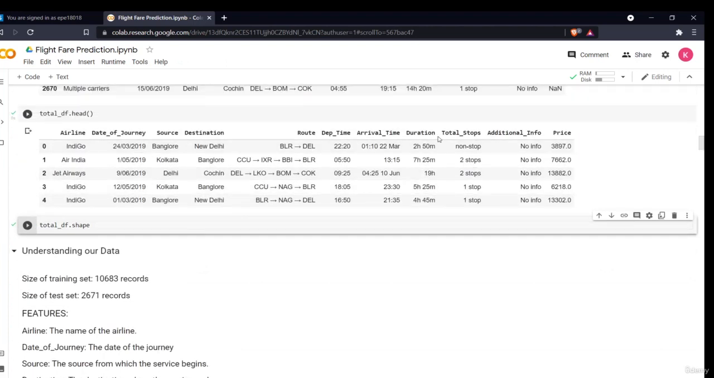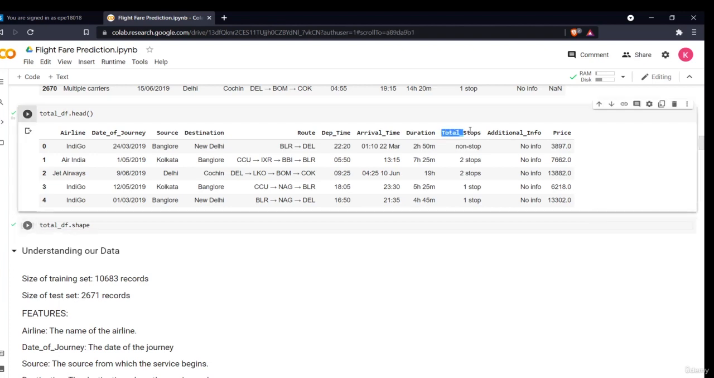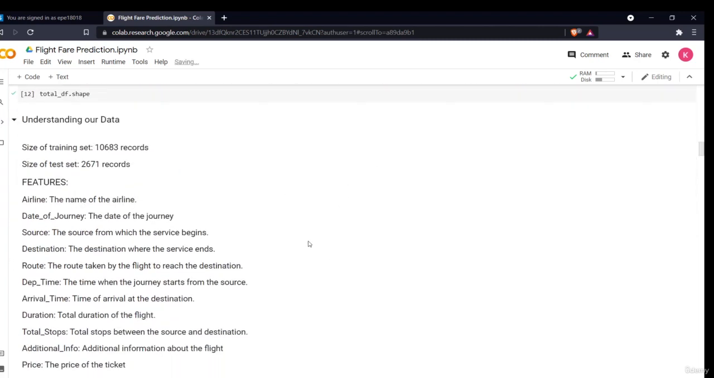Now, you can also see what the price dependency is on the total number of stops or the additional info which is given. If there are some extra privileges given in a flight, the price will be higher. You can do this as your additional assignment and include it in your project. So this was the data analysis part.